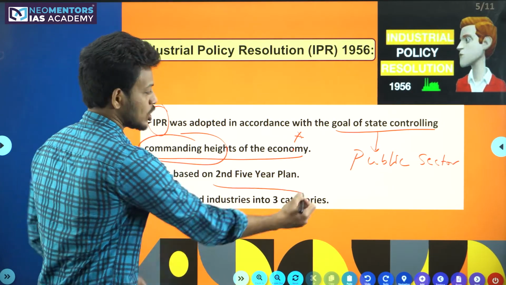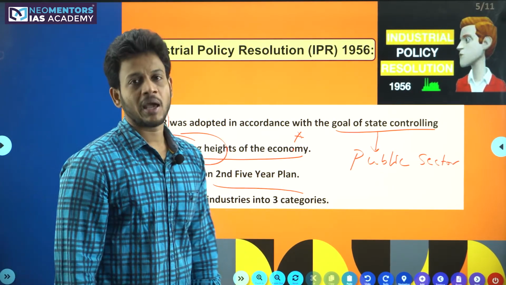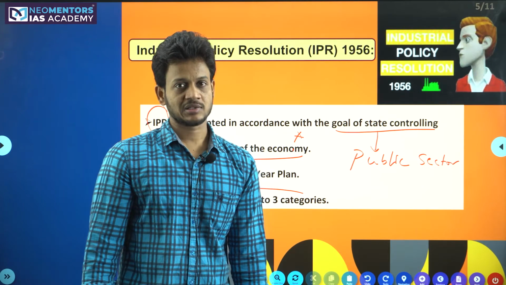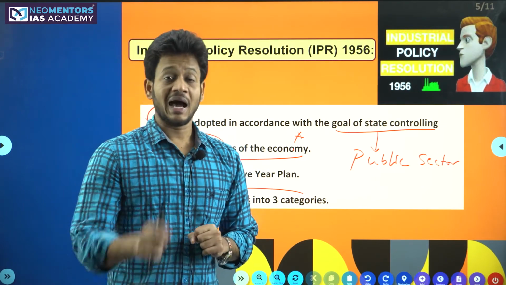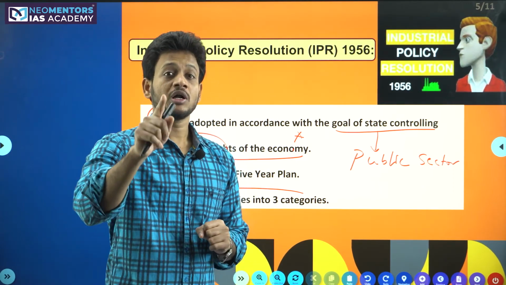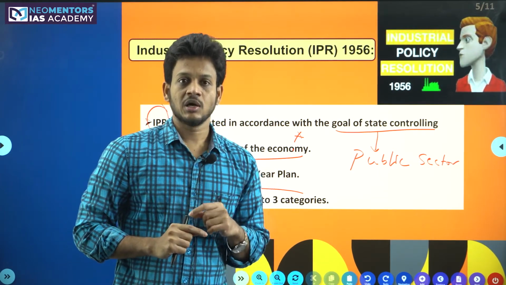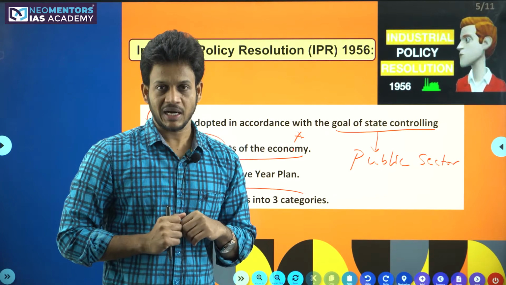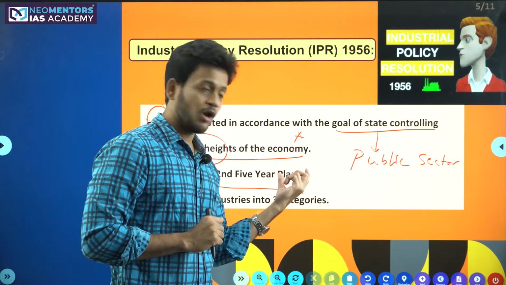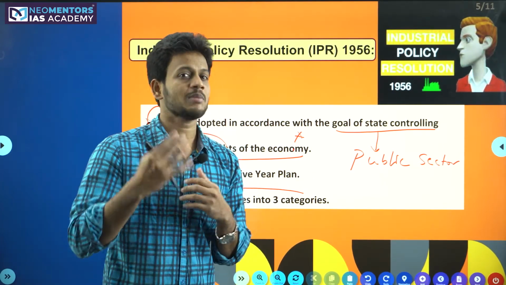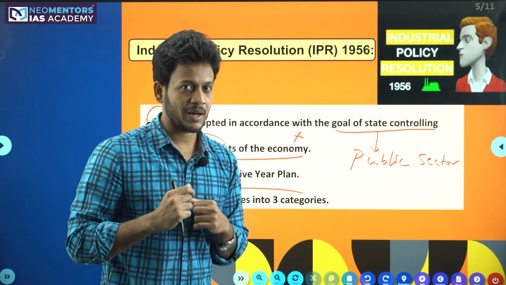It is based on the second 5-year plan. If you remember my earlier class on 5-year plans, in the second 5-year plan, I exclusively explained to you the Jawaharlal Nehru-Mahalanobis model, the Indian statistician Mahalanobis, right? So that Mahalanobis brought a model. What was the Mahalanobis model in the second 5-year plan?